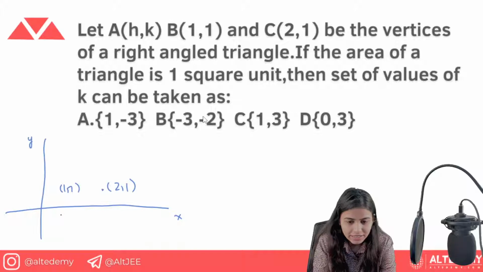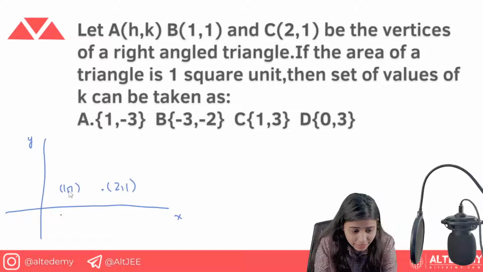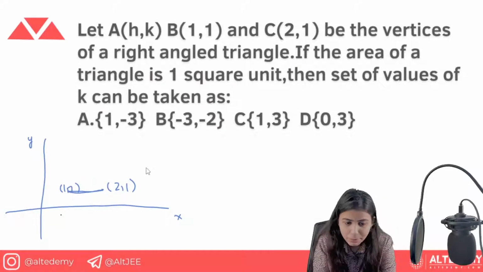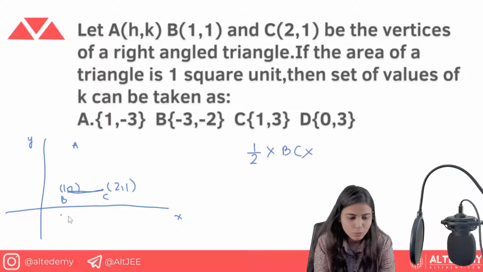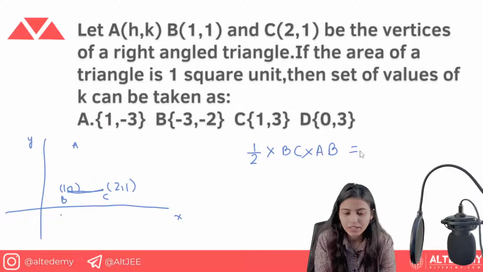If the area of the triangle is 1 square unit, then find the set of values. And it is a right angle triangle. Okay, so it is a right angle triangle and this is the base. What is given is that the area is 1 square unit, so you can calculate it as half into, this is point B, this is point C, and A is going to be here. Half into BC into AB. So BC is the base, AB is the height. This is the formula for the area of a triangle, that is half into base into height.